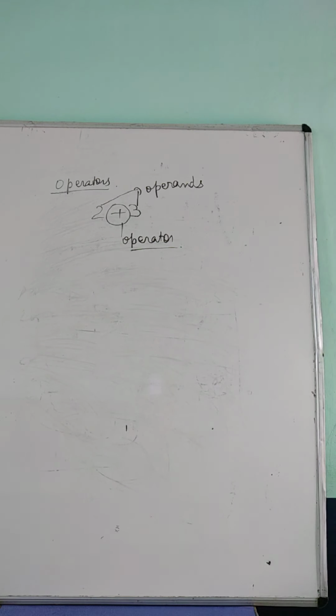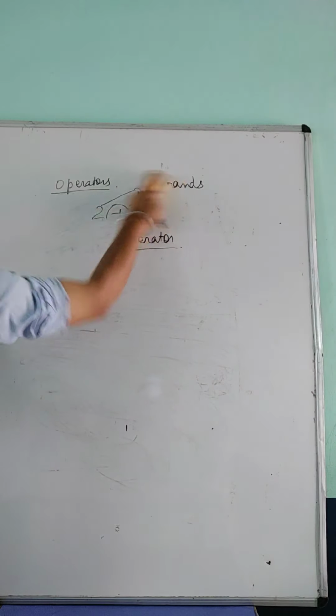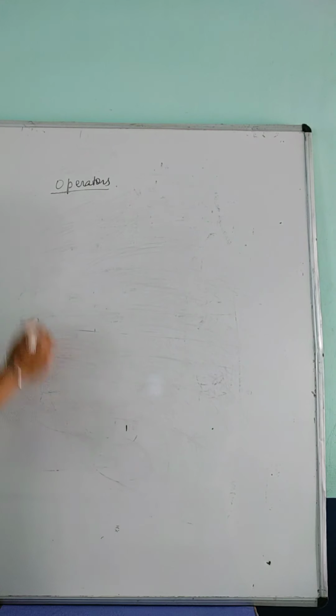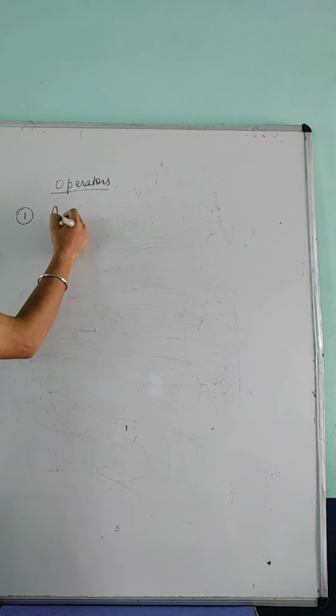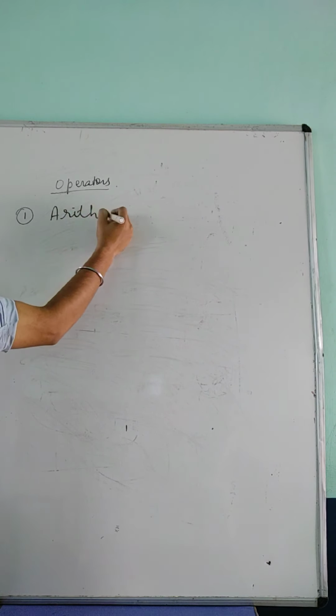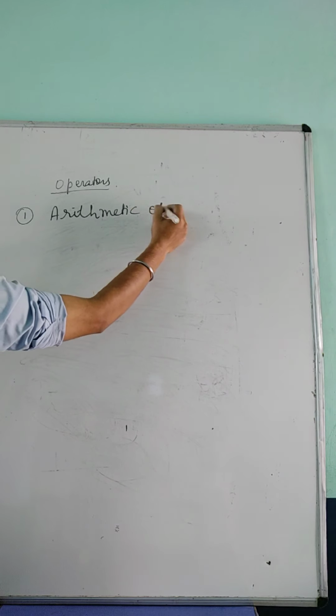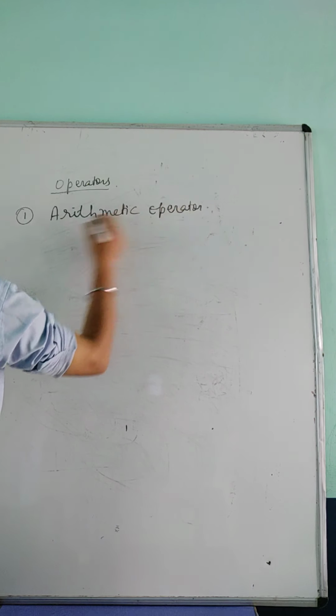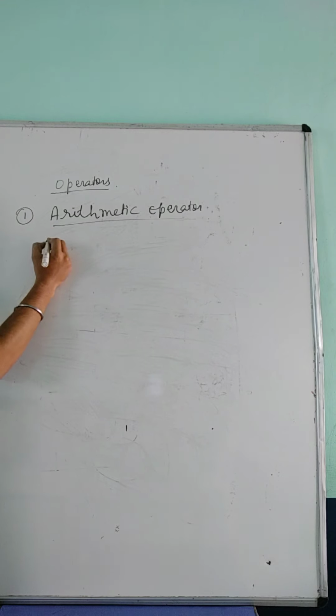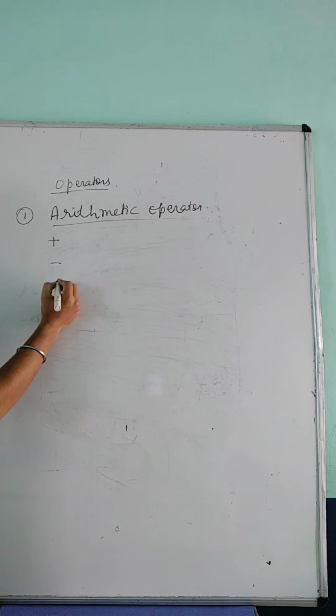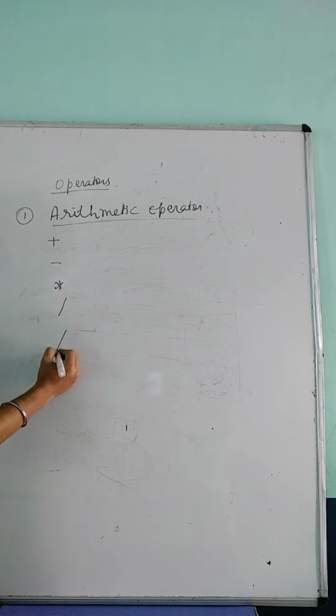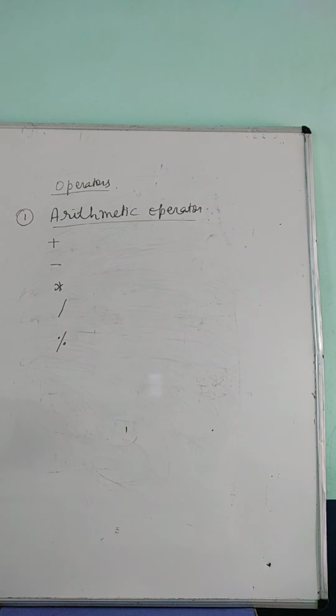Okay, now our next point is to differentiate the different types of operators. So let's discuss the first operator, which is the arithmetic operator. In the arithmetic operator we have the plus symbol, minus, multiply, divide and modulus. Okay, this is very clear to you from before also.